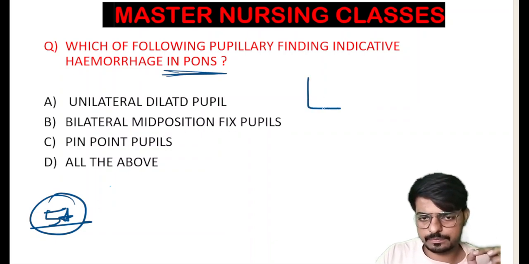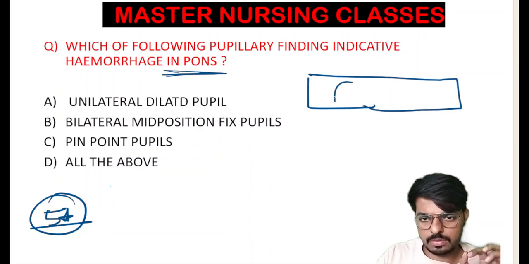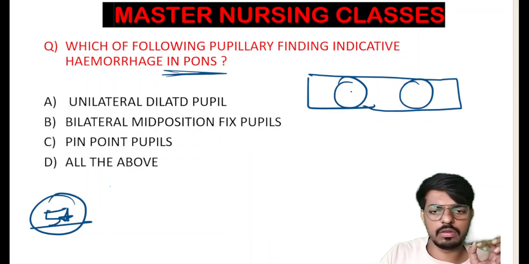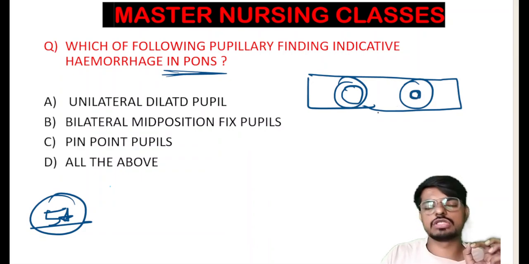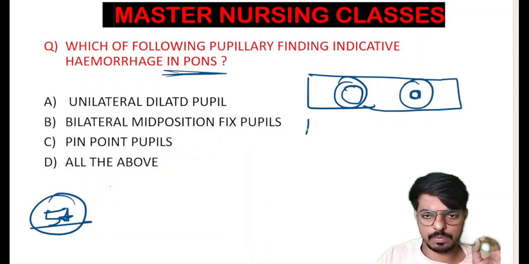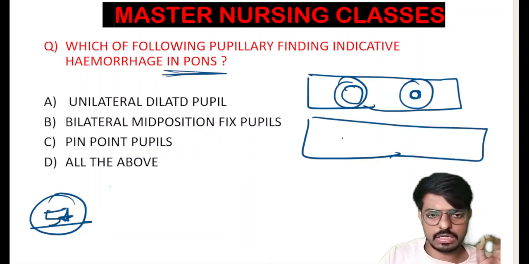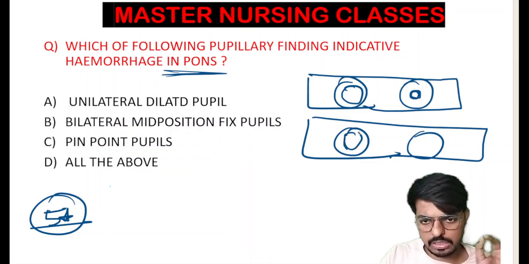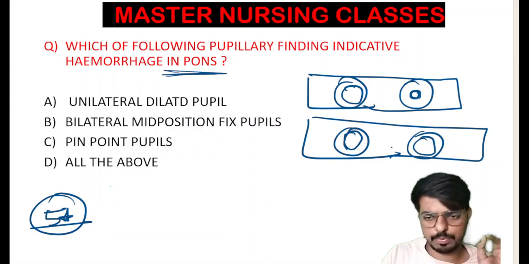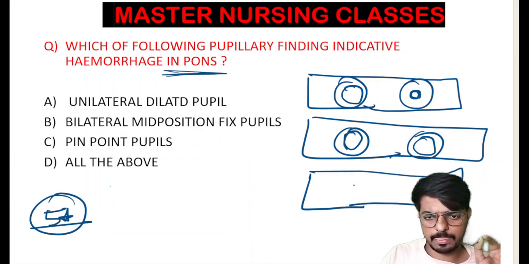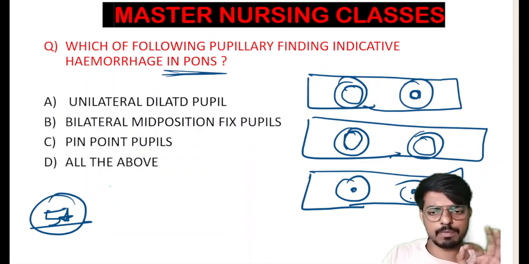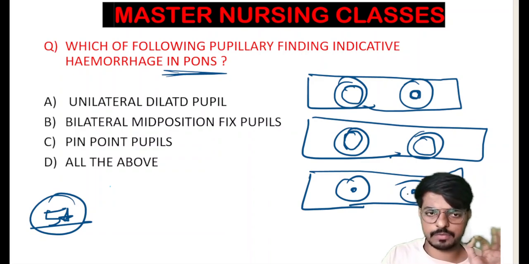Unilaterally dilated pupils. This is right, this is left. So on this side the pupil is completely dilated and this one is constricted. So we can say this one is a unilaterally dilated pupil. And here it is bilaterally mid-positioned fixed pupils, meaning completely dilated mid-positioned fixed pupils on both sides. And the third one is the pinpoint pupil. Here we have almost completely constricted pinpoint pupils.